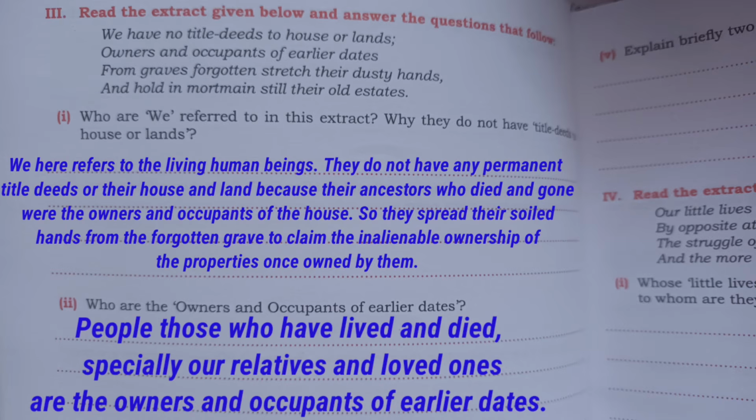Second question: who are the owners and occupants of earlier dates? So the answer will be: the people who have lived and died, especially our relatives and loved ones, are the owners and occupants of earlier dates.